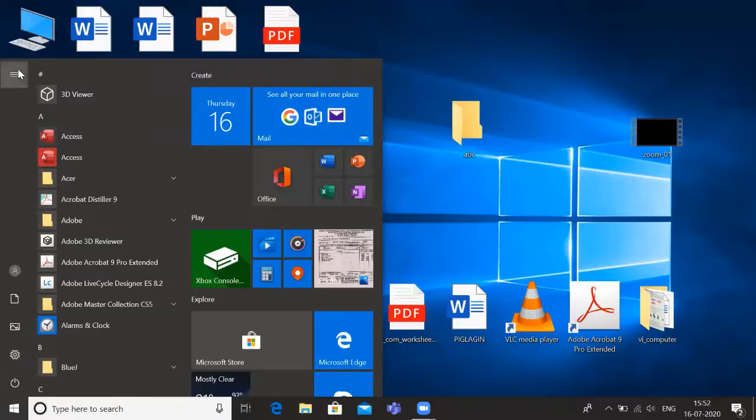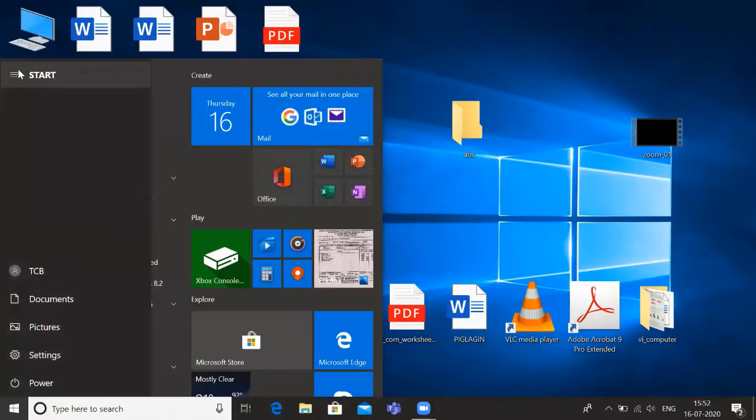Now this is the expand button on the top. Expand the icon list to display the name of each icon. Now the name of each icon is clearly visible. Then this is the left side part.